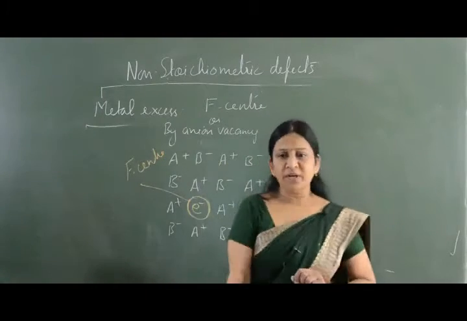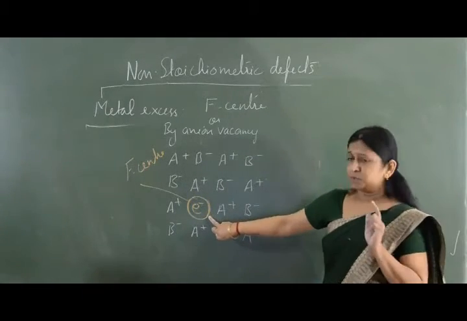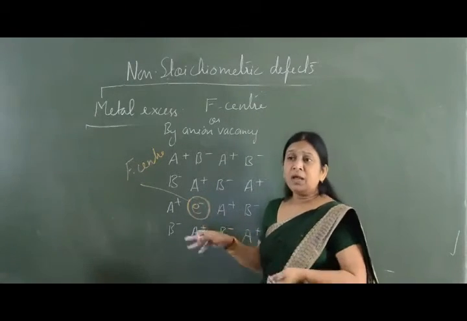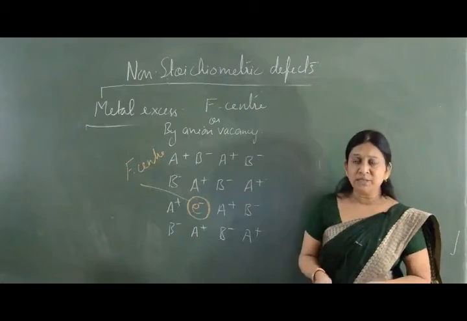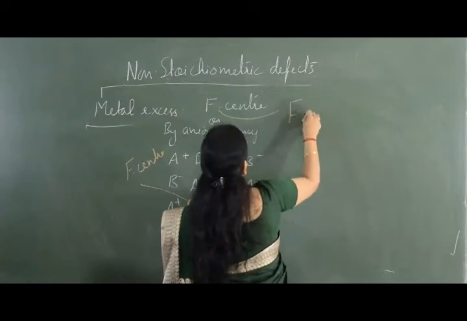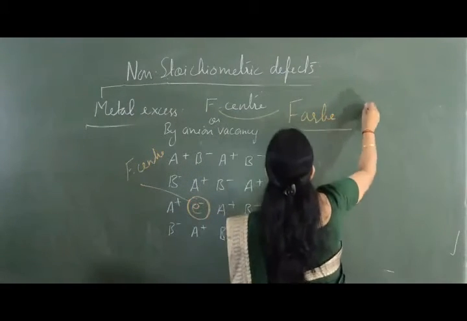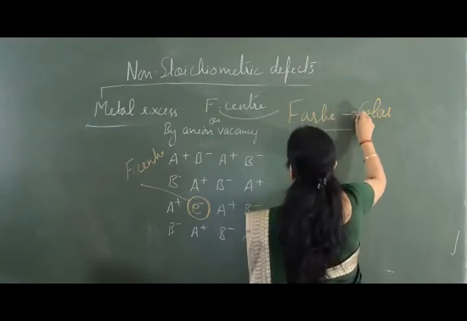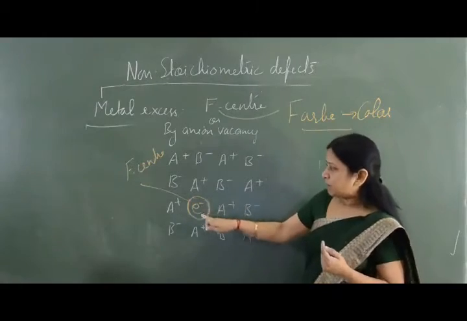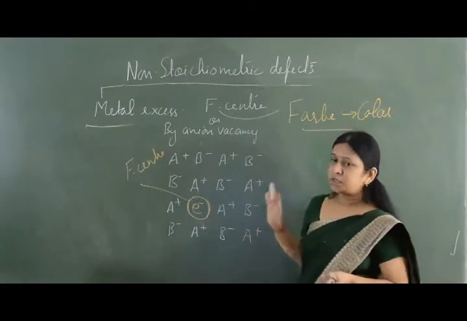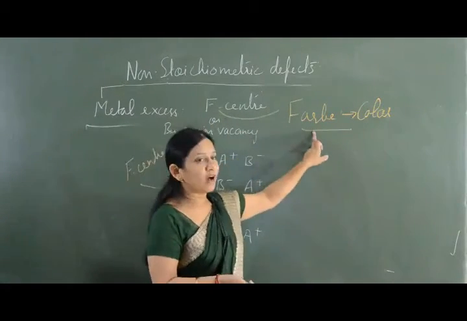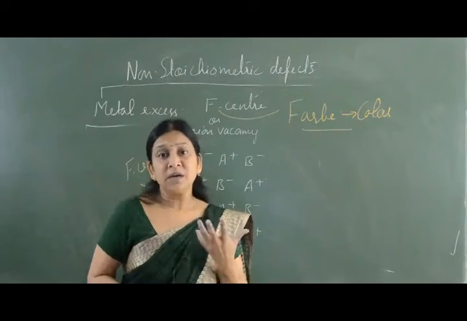So in this type of defect, an anion is missing from its lattice site and at the place of anion we have an electron. Electron trapped in an anion vacancy forms F center. The meaning of F is Farbe, and in German Farbe means color. So when the electron gets trapped in the anion vacancy, the crystal becomes colored. Therefore it is also known as F center.